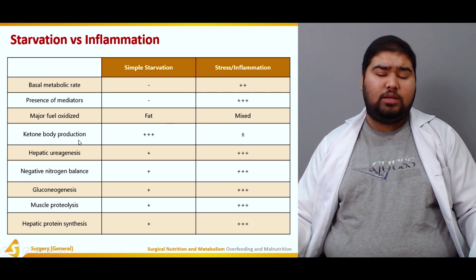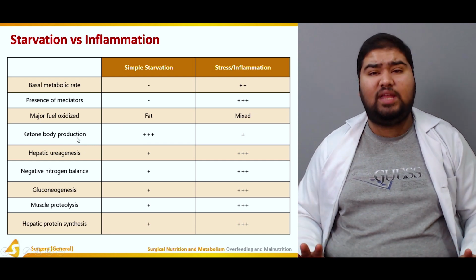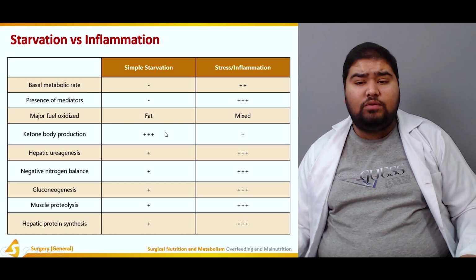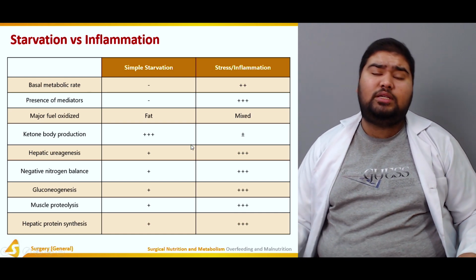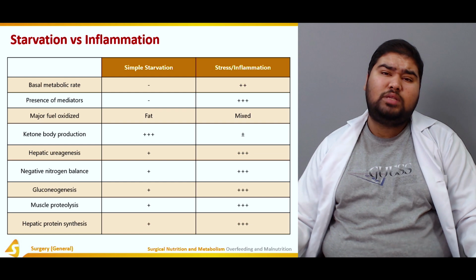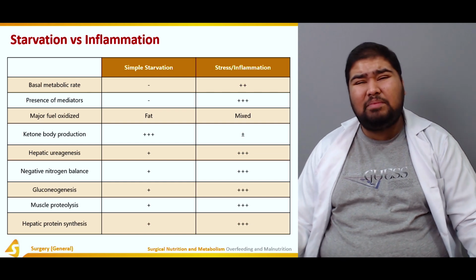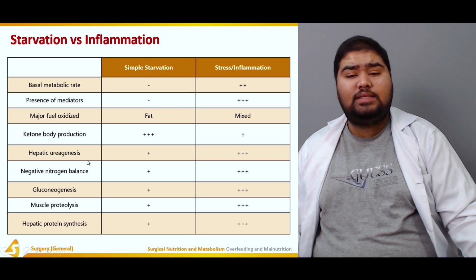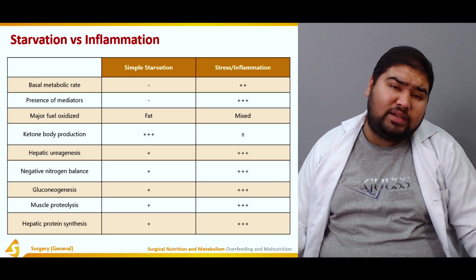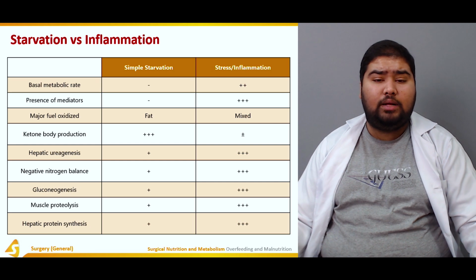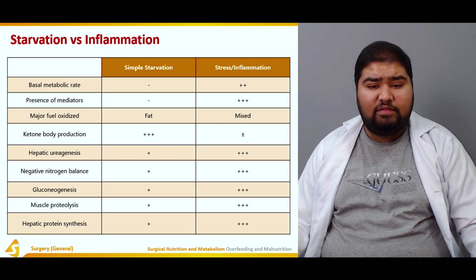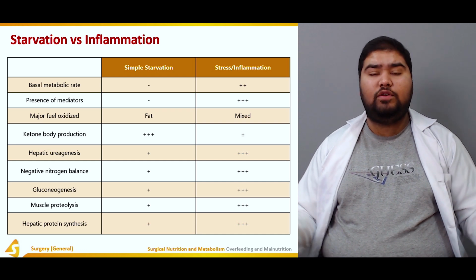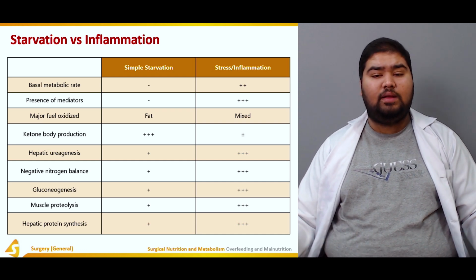Now, ketone body production in simple starvation is very high. So there are a lot of ketones being produced. However, in stress or inflammation, there may be some ketones produced or there may not be. Hepatic ureagenesis: the liver tends to produce urea in simple starvation. However, a large amount of urea is produced in stress or inflammation.